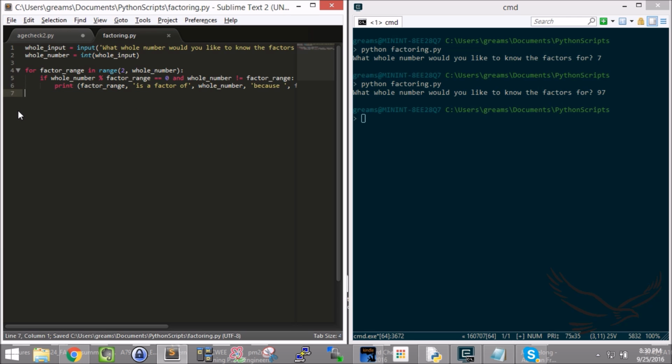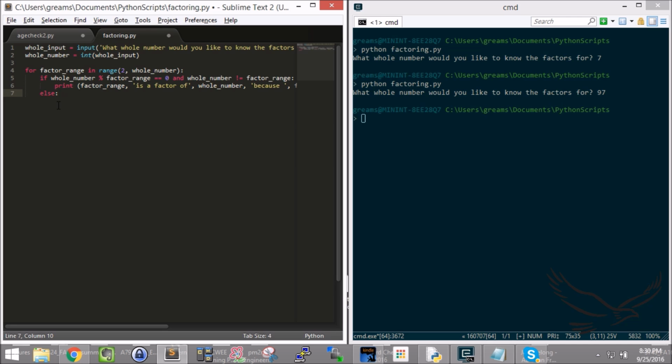So let's talk about it. Right now I've been able to print some interesting numbers. I can print the factors. So let's talk about what would happen if, right after the if, let's do an else, right?